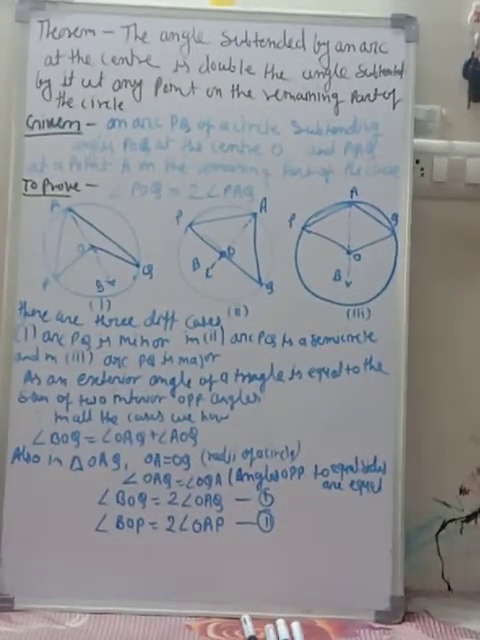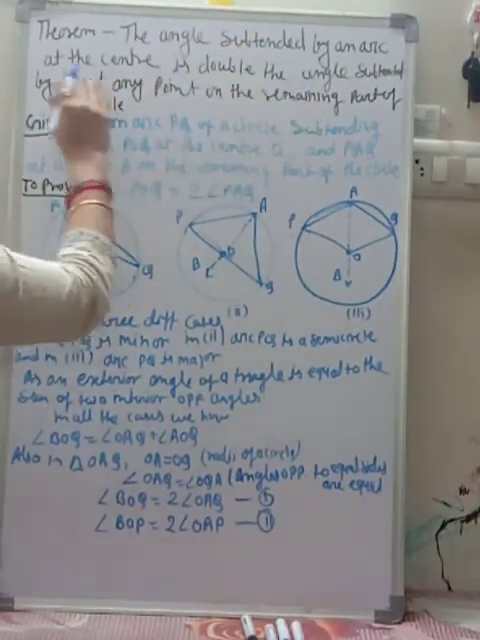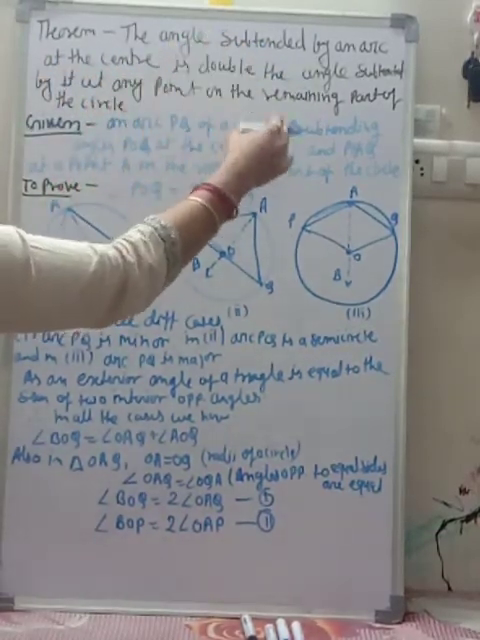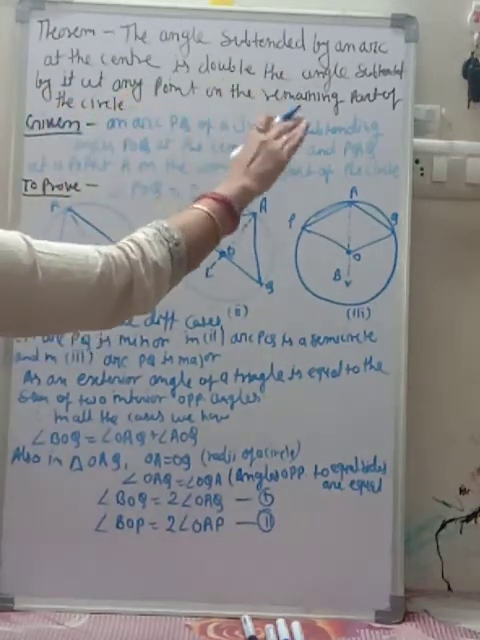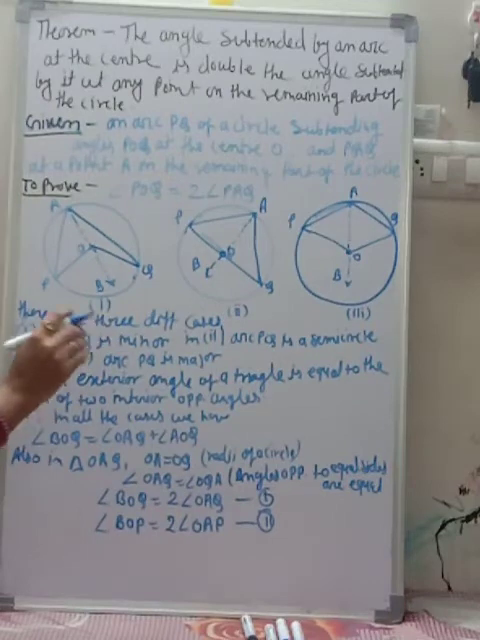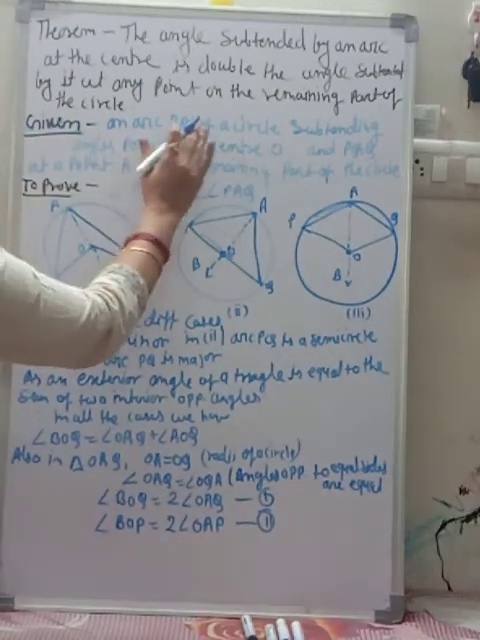Now students, our next theorem is: the angle subtended by an arc at the center is double the angle subtended by it at any point on the remaining part of the circle. So first, here we are given an arc PQ of a circle.